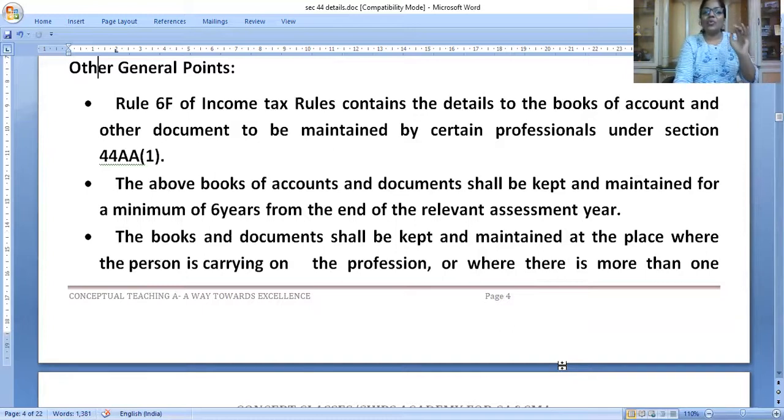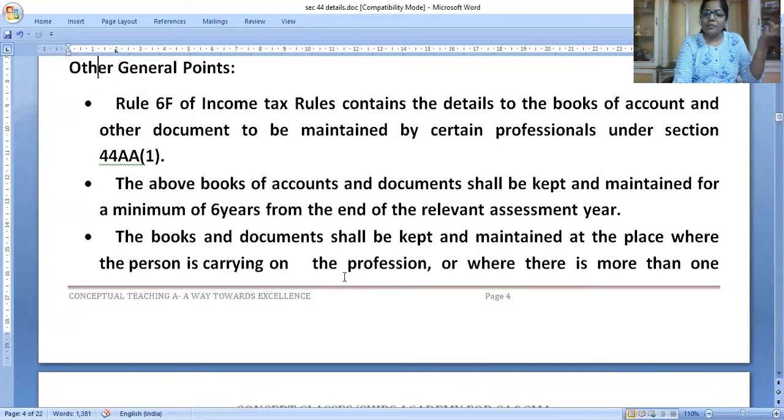Then we have a rule. So we have rule 6F, right? Which says that books of accounts are to be maintained, that is cash book, ledger, invoices above 25 rupees, any expenditure bill above 50 rupees. And if it is a doctor, they have to maintain the daily case history register also.